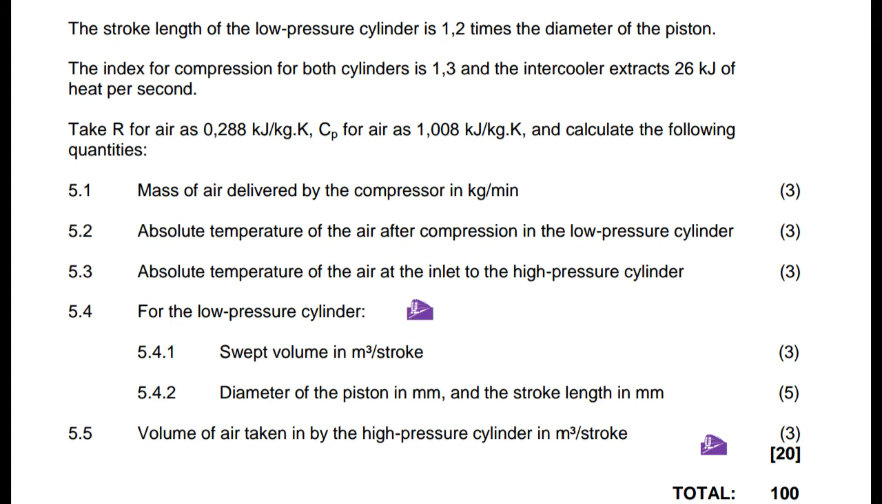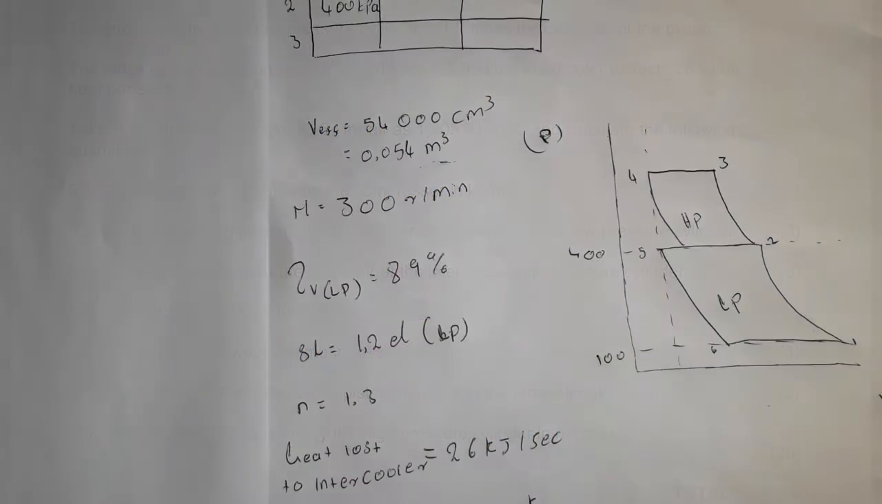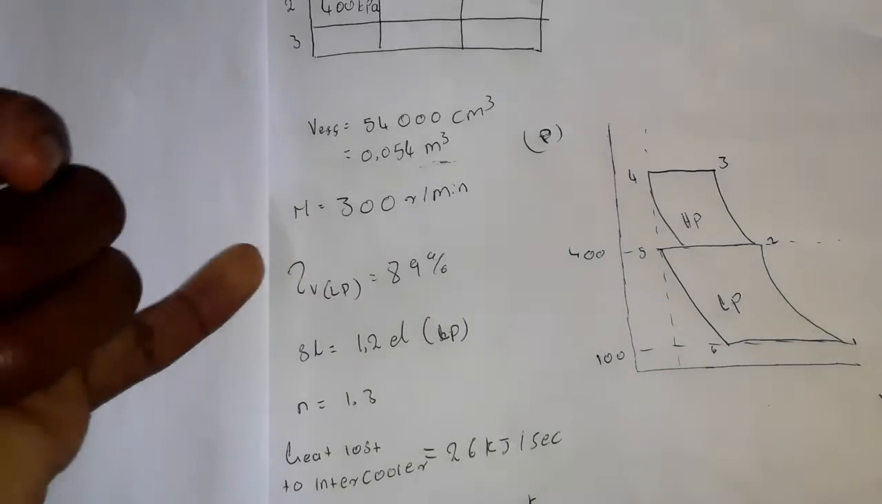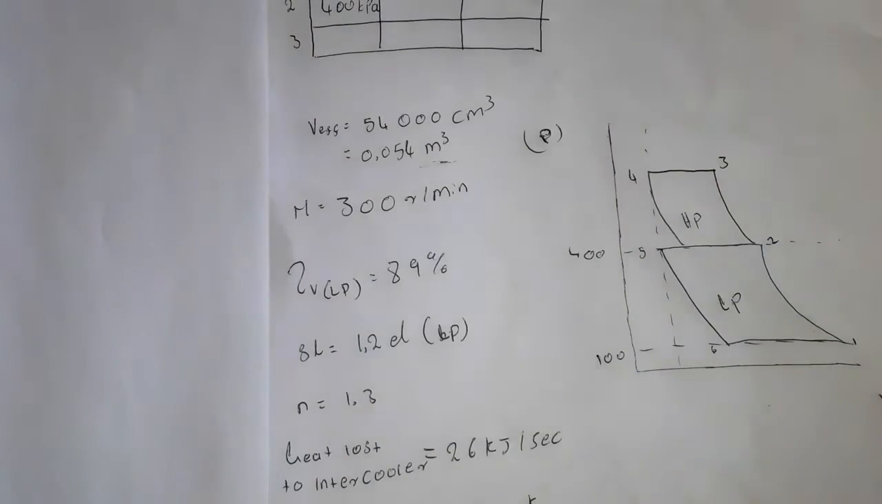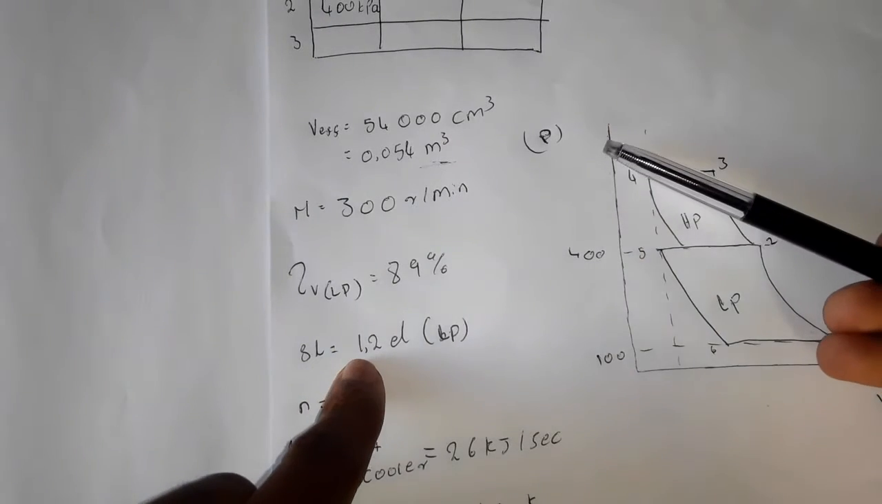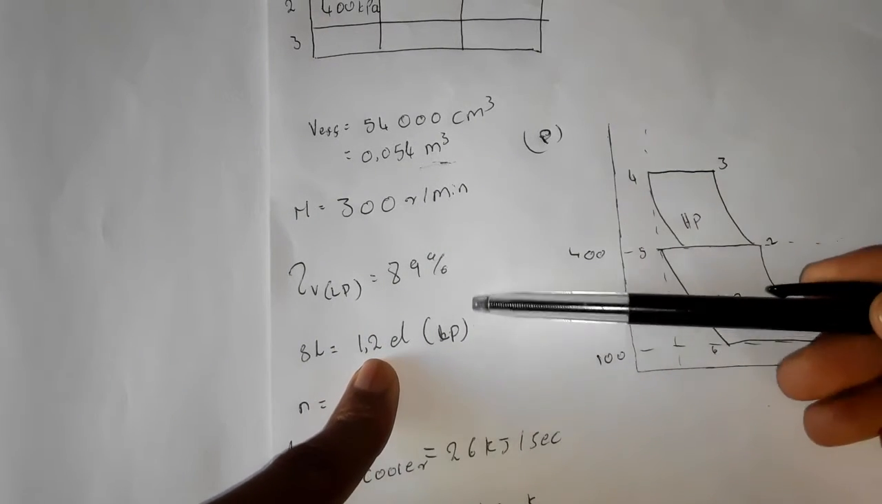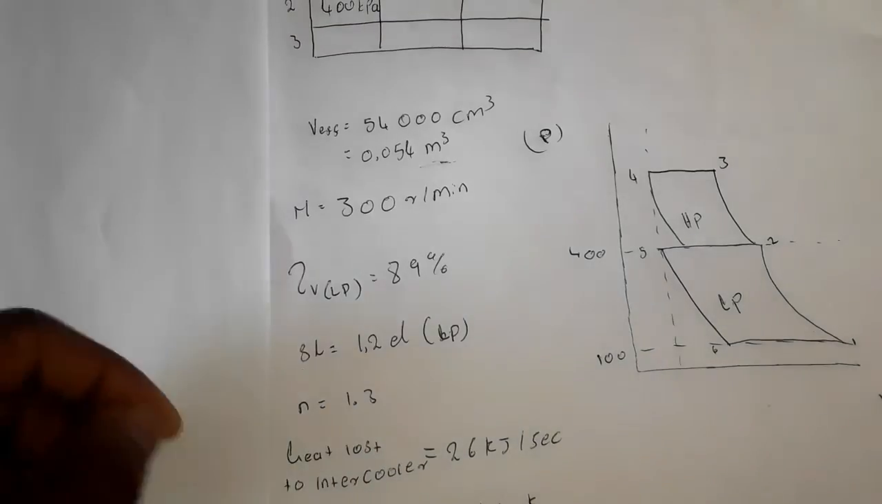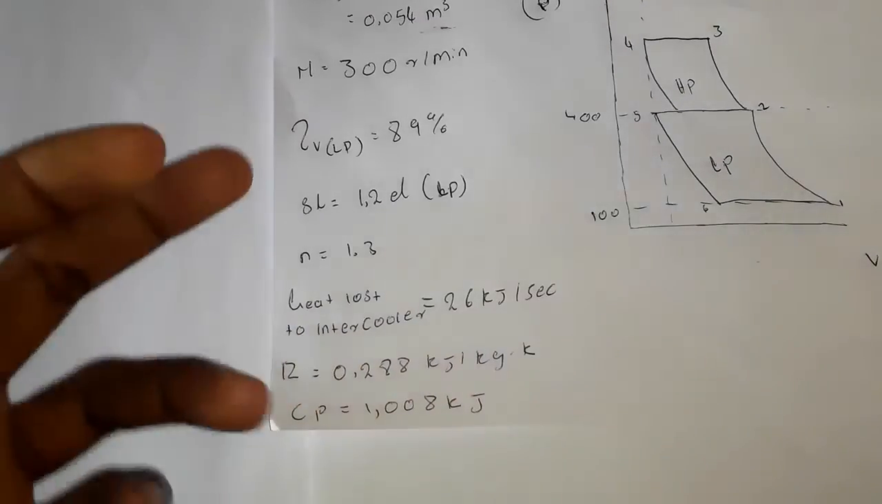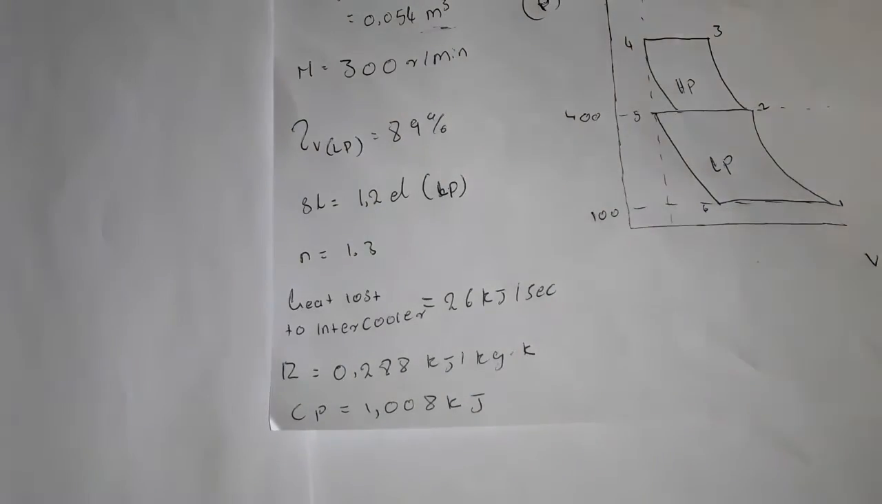And then we go to question number 5: volume of air taken in by the high pressure cylinder in cubic meters per stroke. And this is the information that we are given. We are given the effective volume, we are given the rotational frequency, we are given the volumetric efficiency, and then we are told that the stroke length is equal to 1.2 of its diameter. This is in the low pressure cylinder. And then we are given the polytropic index, we are given the heat lost to the intercooler, and then we are given our gas constant and our specific heat capacity.